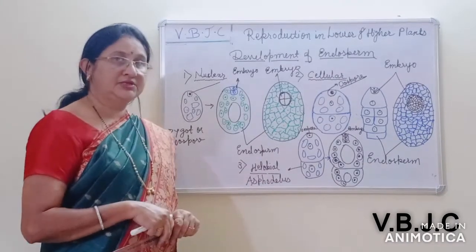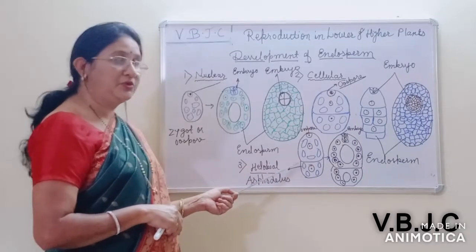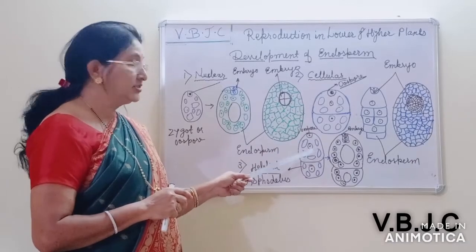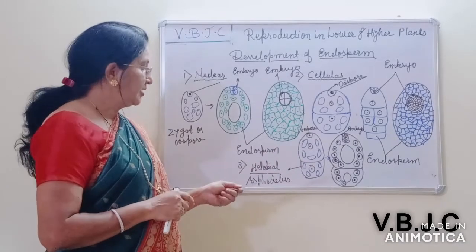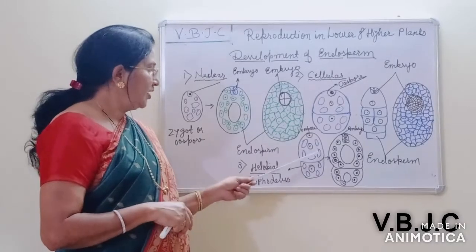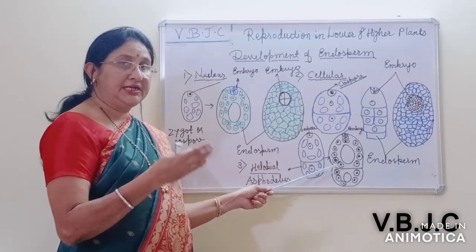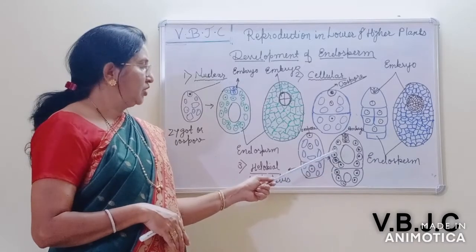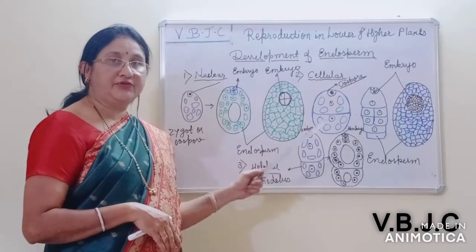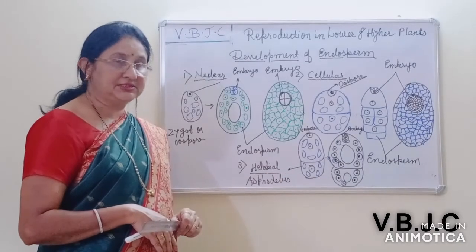of endosperm development. First of all, the primary endosperm nucleus divides into two cells. One is a larger cell, known as the micropylar cell, and the other is a smaller cell, known as the chalazal cell. In the micropylar cell, repeated free nuclear divisions produce a number of nuclei, which go towards the periphery of the cell, and at the center the vacuole is present.